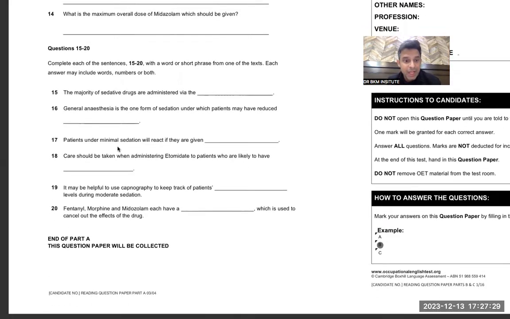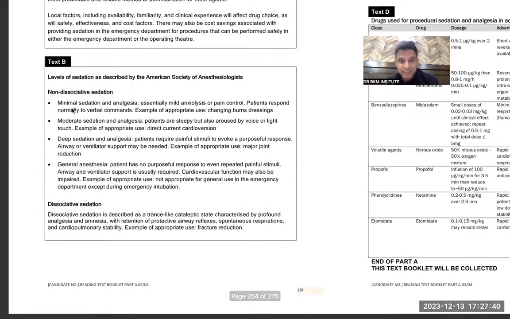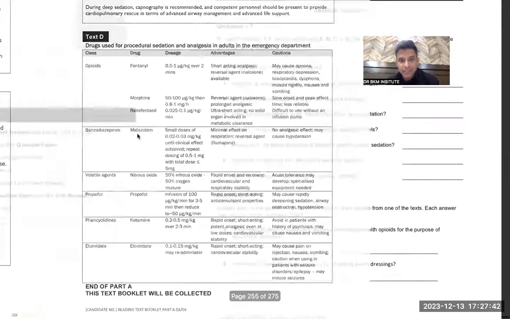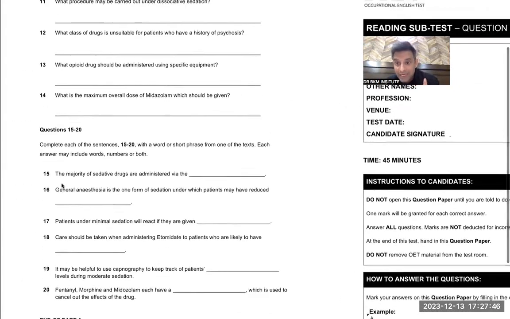Then we did: patients under minimal sedation will react. So minimal sedation, I know it was given either in B or in C. So I went over there. I picked up the words minimal sedation. Then I said, okay, now let me see what are the other things given. First of all, I try to find where it is. Then I read the question again.